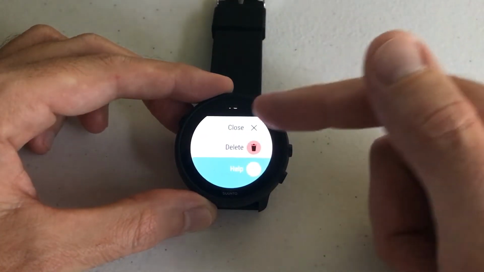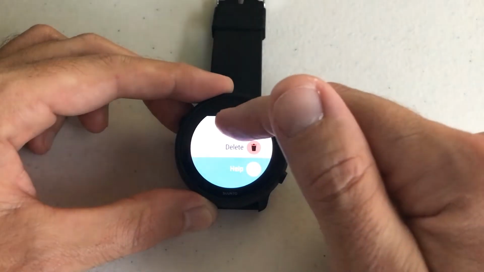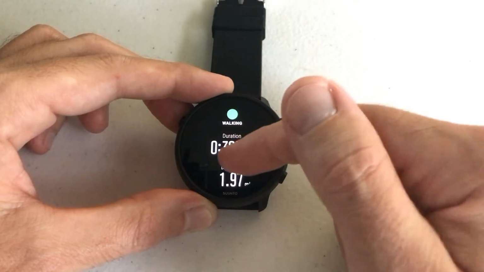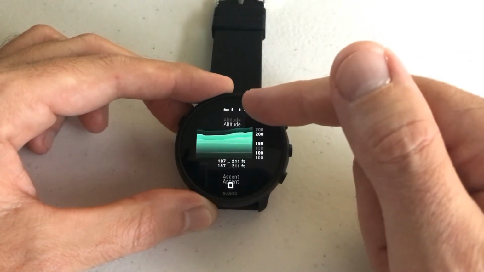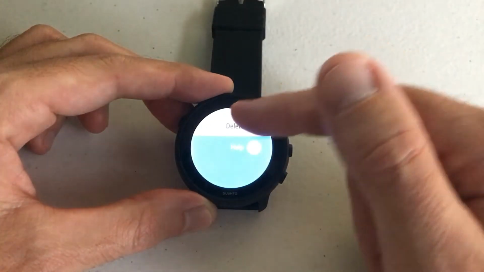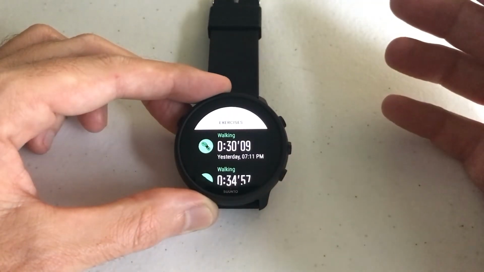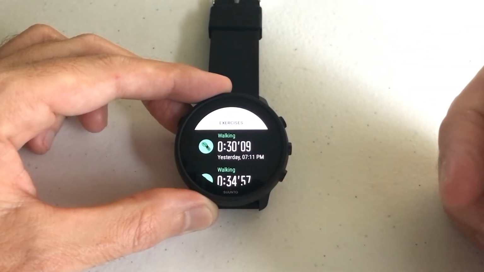When we get to the bottom of the list, we can close it or we can delete the activity. You'll notice one of the things you cannot see is the map for that activity. We would have to go to the app in order to see that, which is pretty common with other activity trackers. So I'm going to close this, and now let's get on the Suunto app and take a look at this activity there.